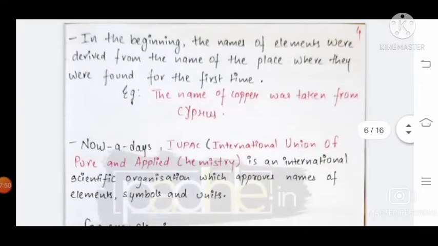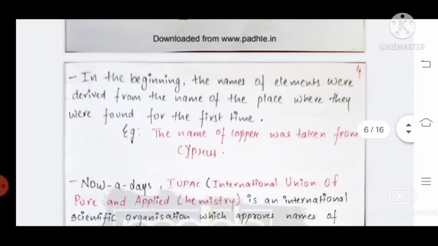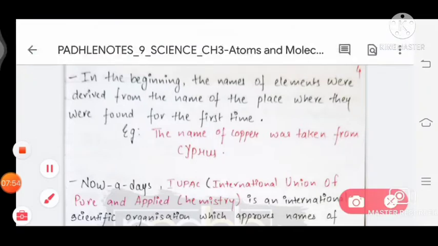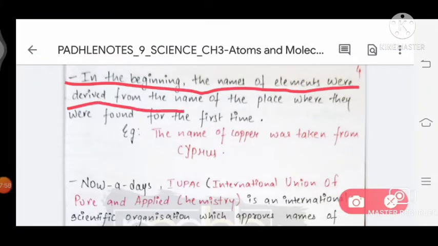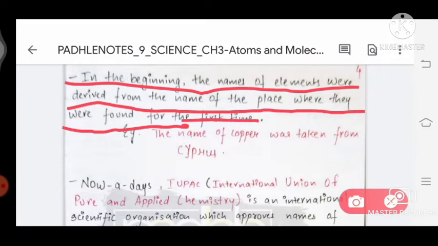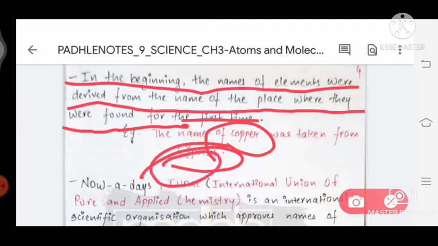So now, in the beginning, the names of elements were derived from the name of the place where they were first found. For example, take copper. Copper was first found in Cyprus, so the symbol of copper is taken from Cyprus, where it was first found.